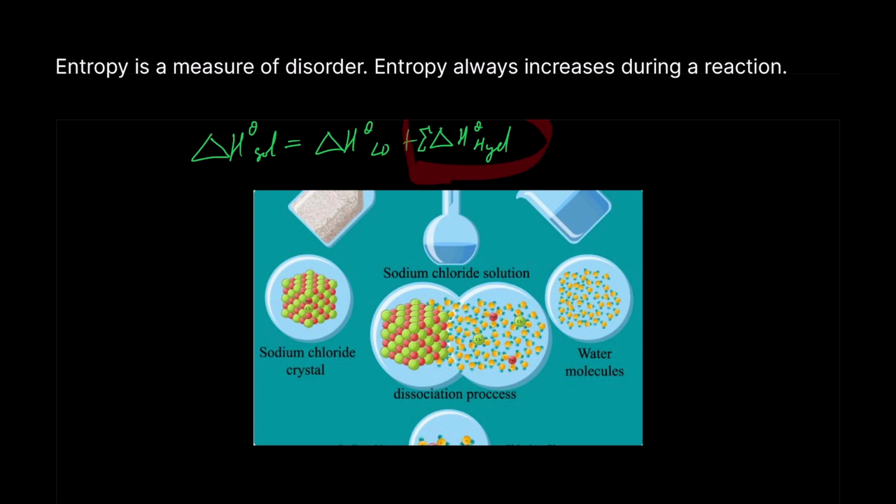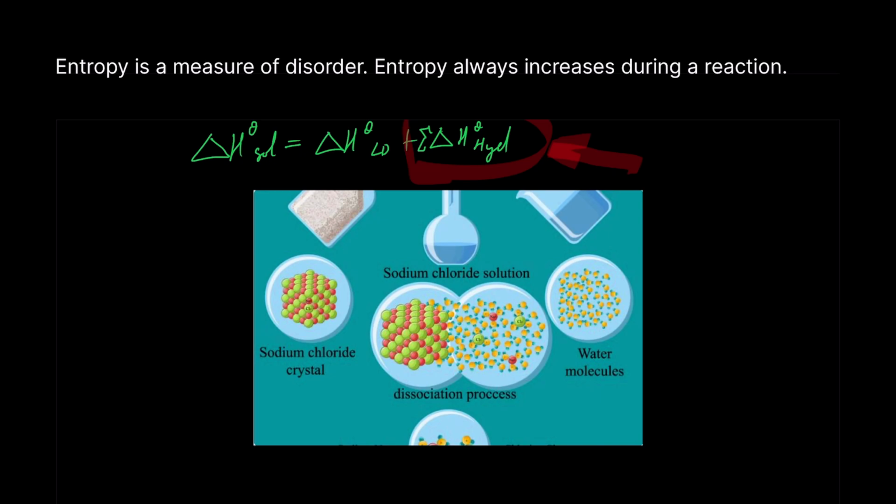But if we want to have a high probability of this, we increase our chances of gaining the entropy of hydration, or having more ions undergo hydration, by having the entropy of lattice dissociation. Because if we didn't have an entropy of lattice dissociation, our ions would be highly ordered, and therefore the entropy would be very low because they're not disordered.